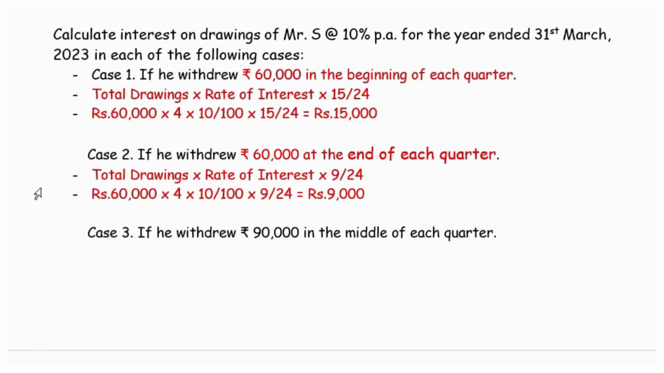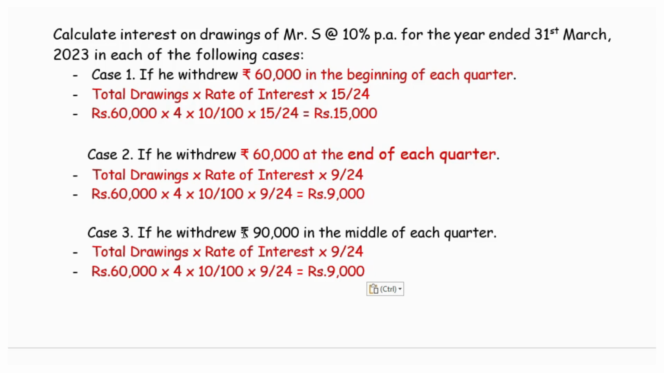In the next situation, the amount is withdrawn during the middle of each quarter. Here the amount changes to 90,000, and when it is middle of each quarter, it is 6 by 12. So the interest on drawings is 18,000. This is how the interest on drawings is calculated when the amount is drawn at the beginning, end and middle of each quarter.